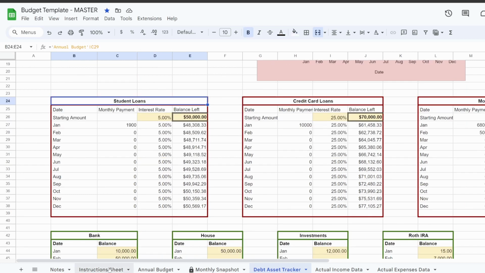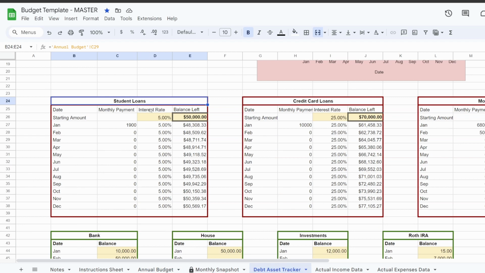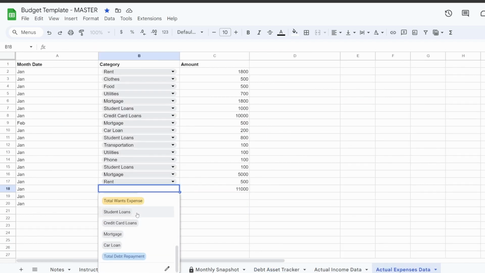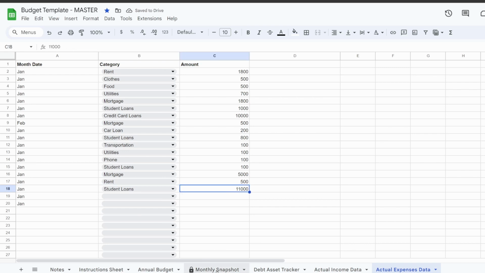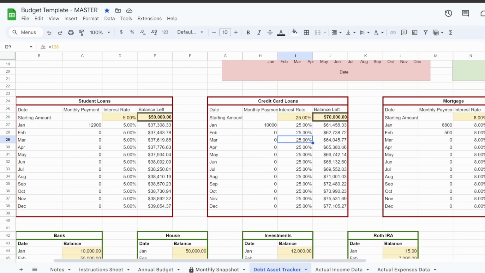Student loans right here. This is linked to the annual budget tab right here. So if you change these names down here, it will automatically change these. Now for this, I need you to do me a favor and enter the starting balance. Try to get the balance of the first month of 2024 before you made your first payment, and then that way you can type in your payment in your expenses tab, where you could just choose student loans and then type in whatever you paid for that. Okay, so this is all gonna update. It already pre-applies the interest if you don't pay for it.